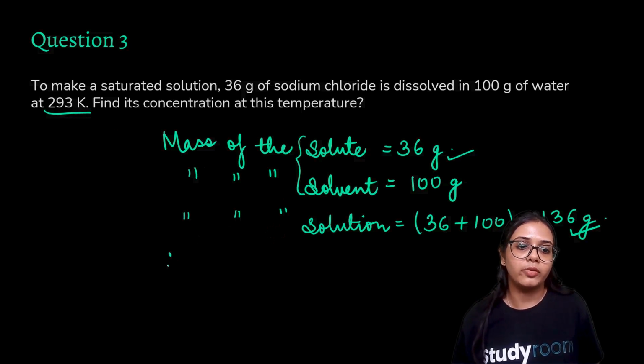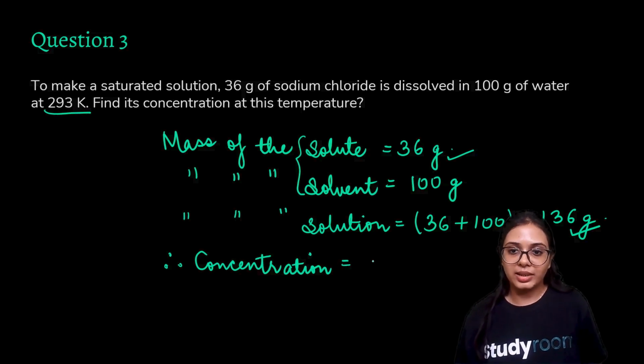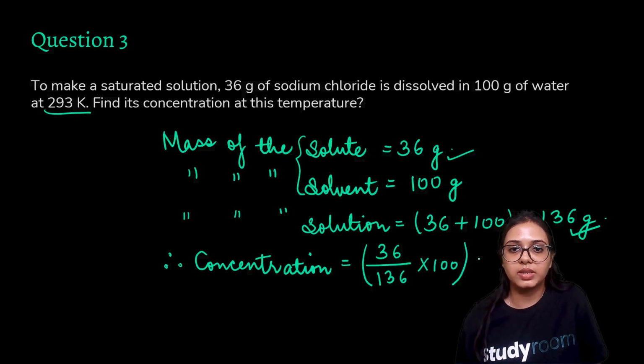So concentration could be calculated as mass of the solute divided by mass of the solution, into 100, right? So mass of the solute, we had 36 gram, that we will divide by 136 gram and multiply by 100. Why? Because concentration is always calculated in percentages, right?